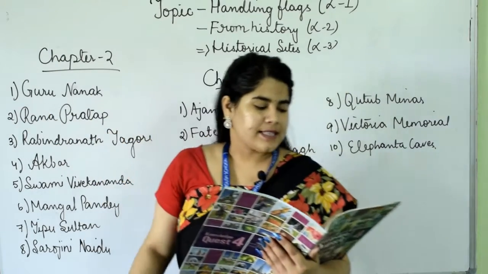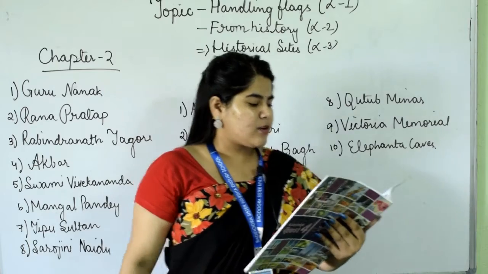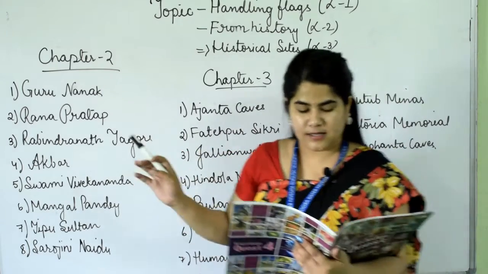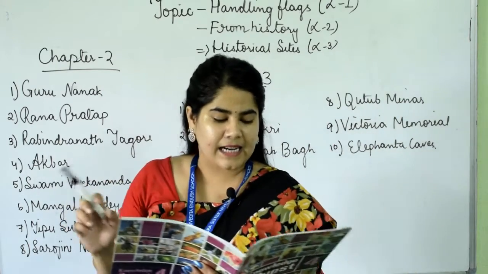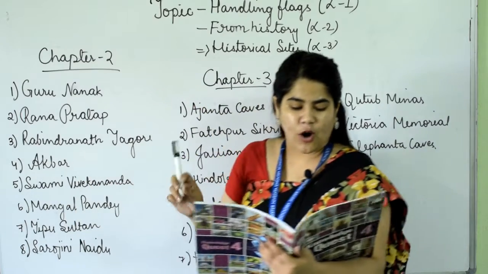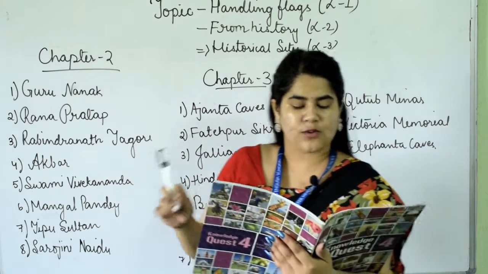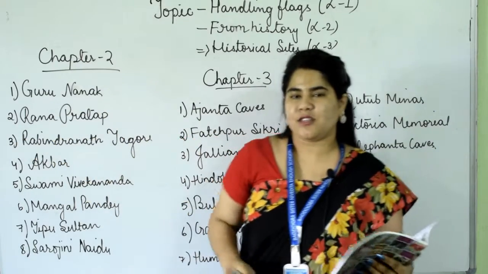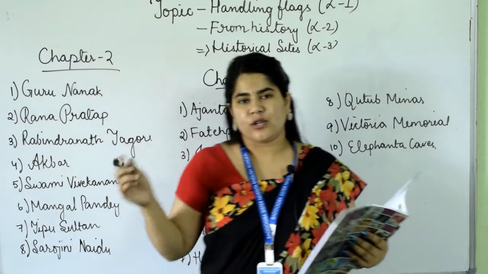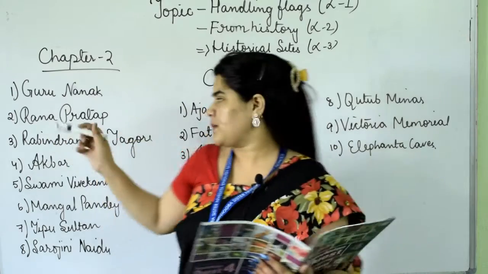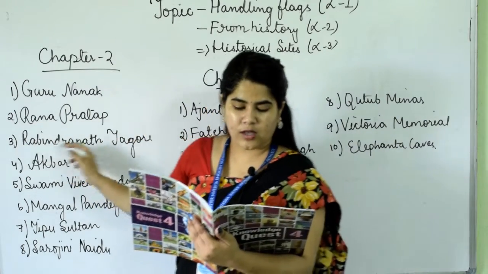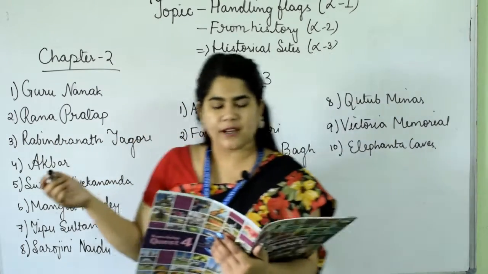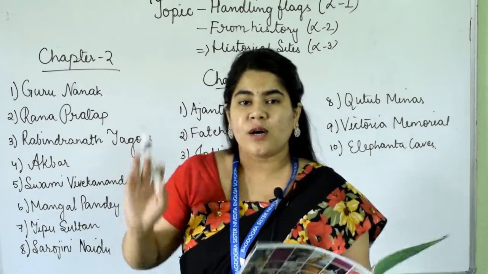Okay, second one, he was the Rajput king who never submitted to the Mughals. He spent his entire lifetime fighting them. His horse was named Chetak. Rana Pratap, you might have seen in the television, in the story of Maharana Pratap is given. So Rana Pratap was the Rajput king who never submitted himself to Mughals.